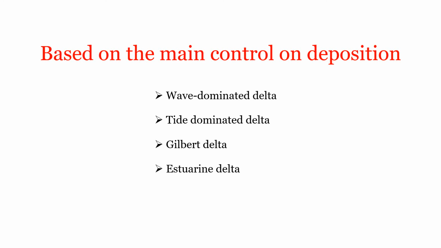Gilbert deltas are usually confined to rivers emptying into freshwater lakes. They are steeper than the normal flat plain of a wave-dominated or tide-dominated delta. Let me tell why the name Gilbert. This type of delta was first identified by geologist Grove Karl Gilbert, hence the name.